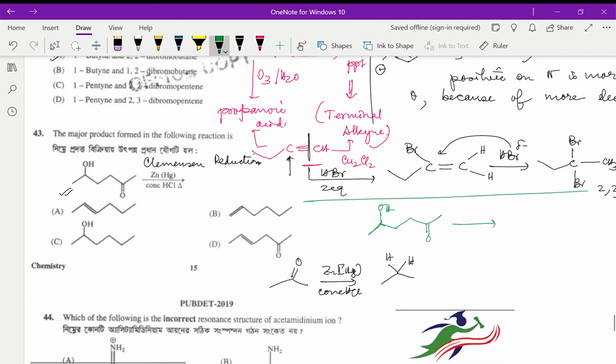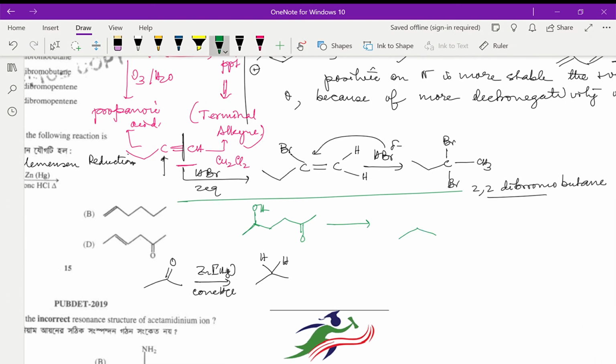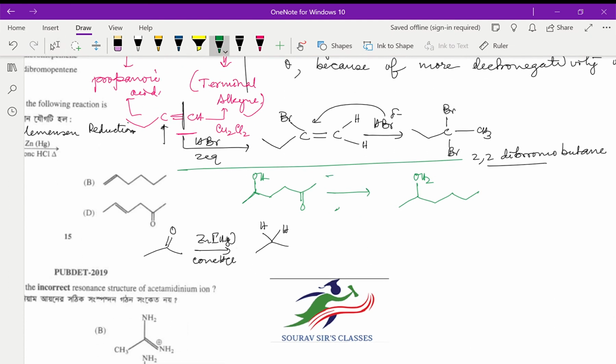So not only is this getting reduced, but this OH2 will get protonated under this reaction condition.